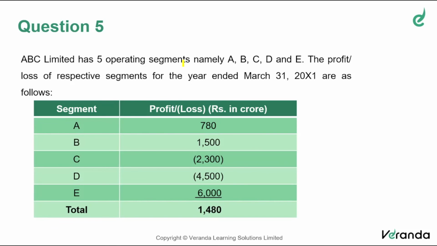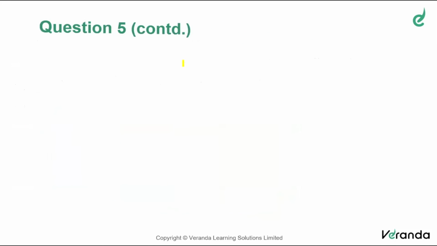So segments A, B, C, D, E, profit or loss, with loss given in parentheses. The total profit of the company is 1,480 crores. C and D are loss-making segments. A, B, and E are profit-making segments. Now, what is the question?